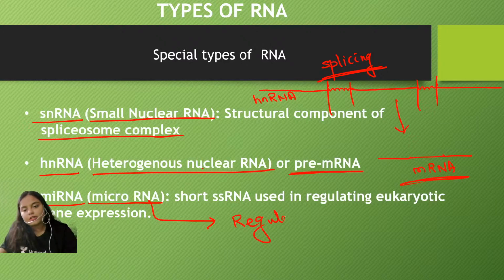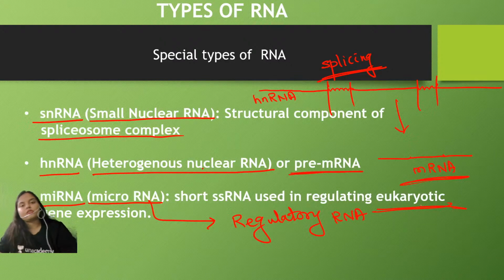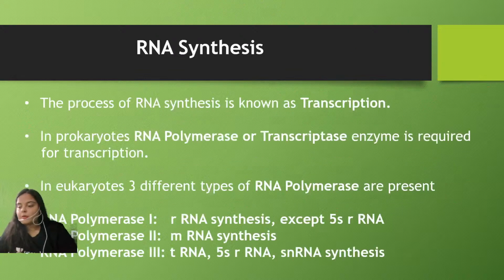It is synthesized in the eukaryotic cell to regulate the expression of RNA. If protein synthesis is not needed, this miRNA is synthesized and it binds to the mRNA molecule. This is how protein synthesis is prevented, so it is used in regulating the mechanism. These are the other special types of RNA molecules.